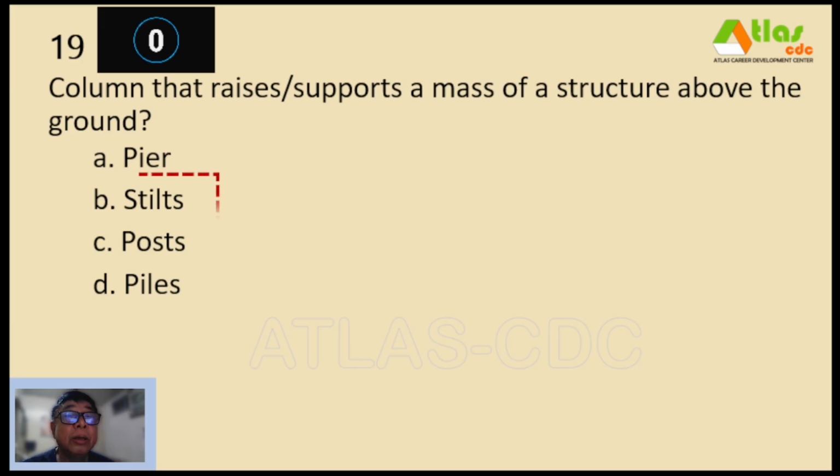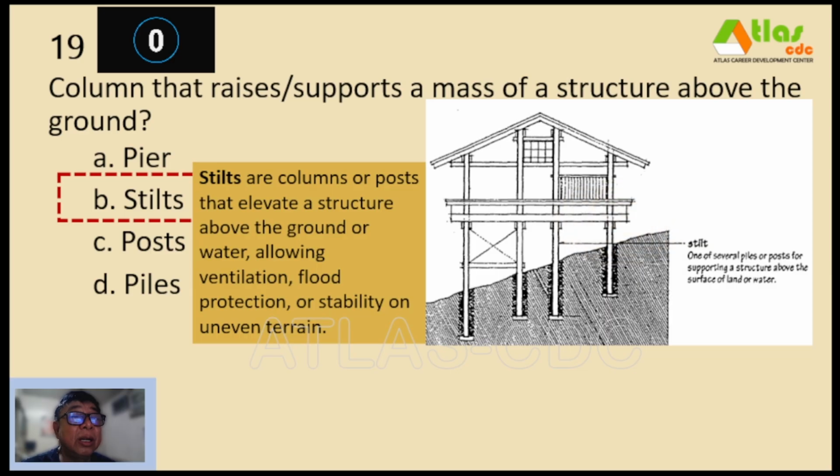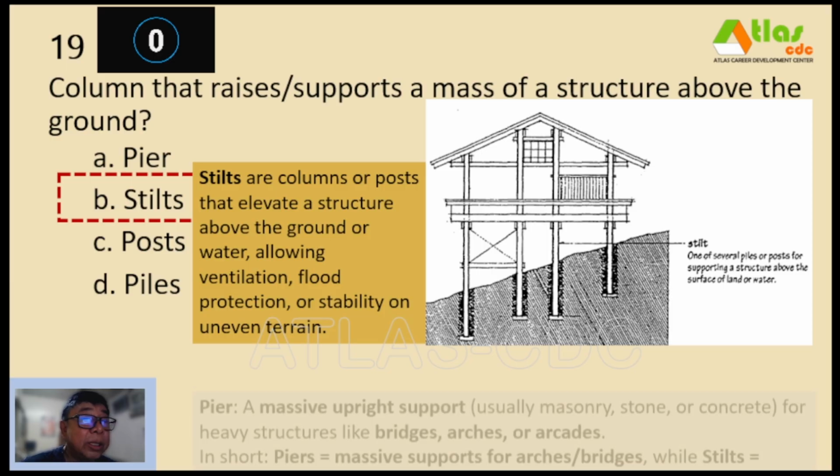And our correct answer is letter B, stilts. So stilts are columns or posts that elevate a structure above the ground or water, allowing ventilation, flood protection, or stability on uneven terrain. So according to D.K. Ching, a stilt is one of several piles or posts for supporting a structure above the surface of land or water.